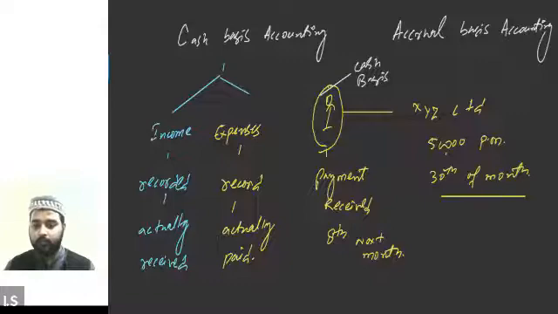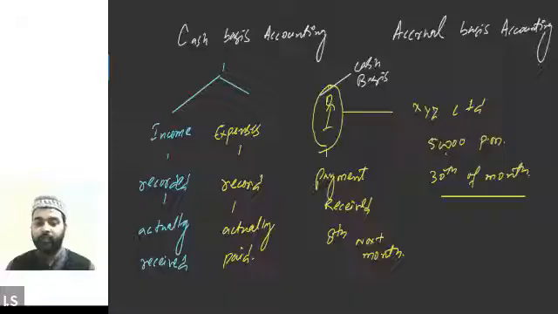Okay, so you got this point now, that if he's following the cash basis accounting, then he will be recording the amount of salary in his books of account only on the 8th of the next month, not before that. Why will he be doing so? Because he's following the cash basis accounting. Even though he's entitled to receive the salary on the 30th of the month, he won't be recording this salary in his books of account until the 8th of the next month. That is what cash basis accounting basically means.